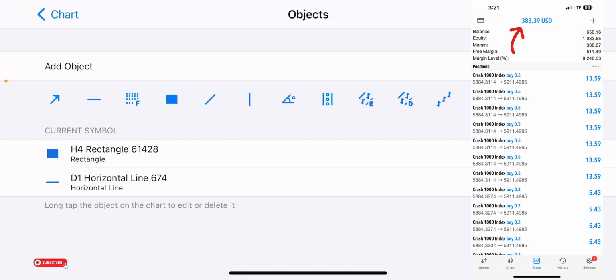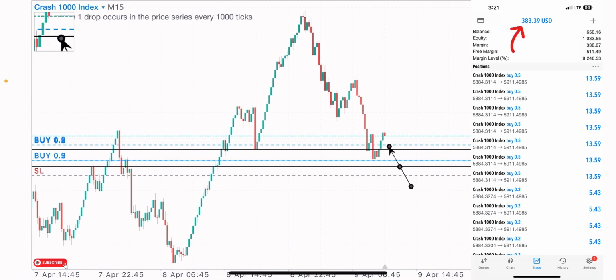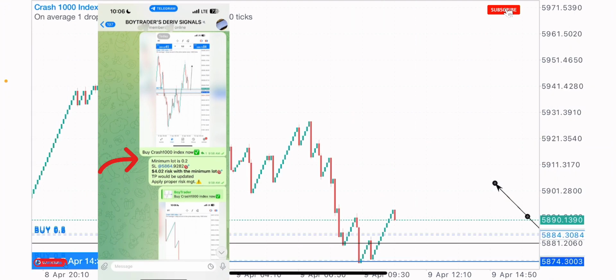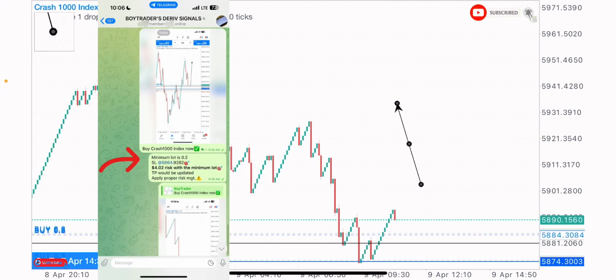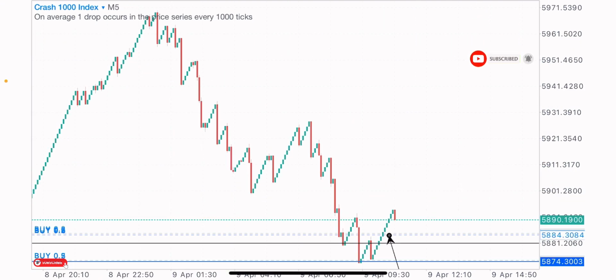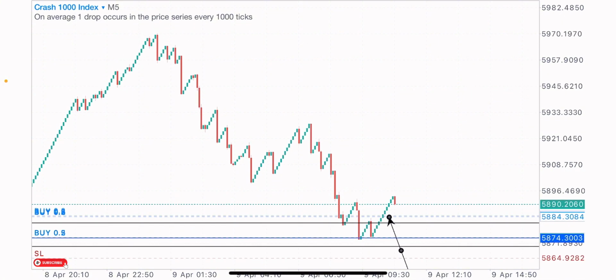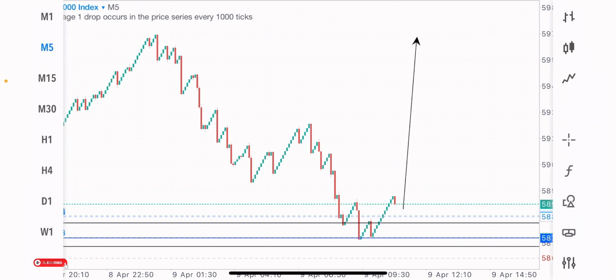I took a buy trade on Crash 1000 index. This setup was shared on my public Telegram channel, and I shared this signal with my VIP members. You can see how well we're moving in profit. We just got a little crash right now. More buys are expected on this index in the coming hours, days and minutes, I would say. I'm expecting this index to go bullish soon.